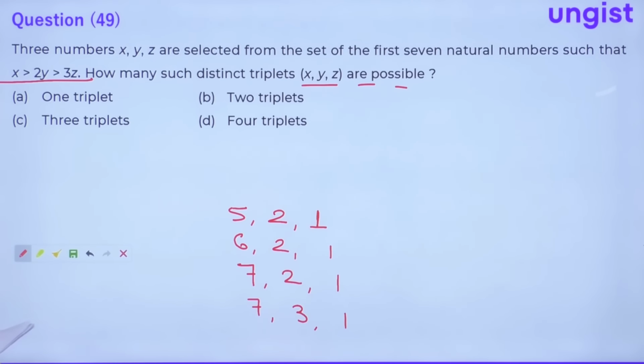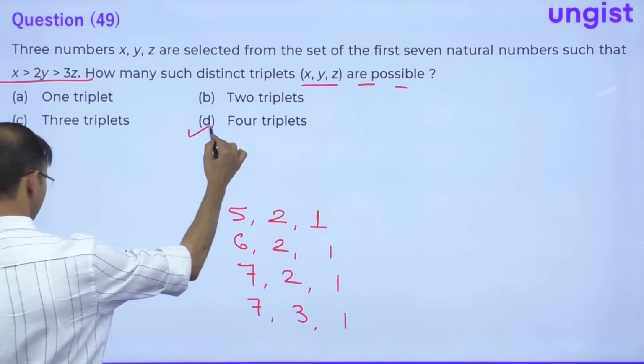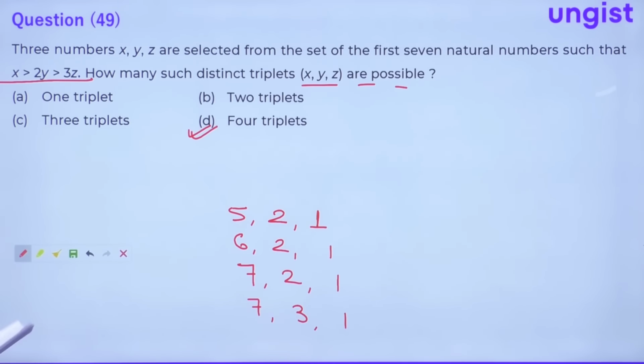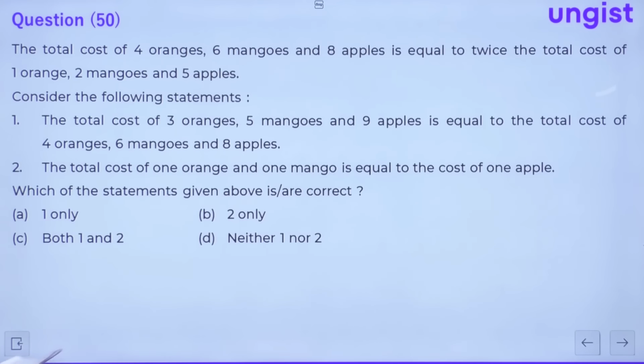So here we have 4 triplets. Correct, everybody? This is question number 49. Here we have 4 triplets: 5, 2, 1, 6, 2, 1, 7, 2, 1 and 7, 3, 1. Correct? After that, come to question number 50.